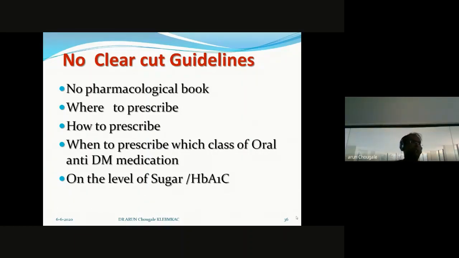So treating diabetes means prescribing on the basis of trial and error. You prescribe, observe the patient, decide the dose, then adjust the dose. At last, once the patient is adjusted to one particular dosage, you stop the dose adjustment and ask the patient to continue that dosage.